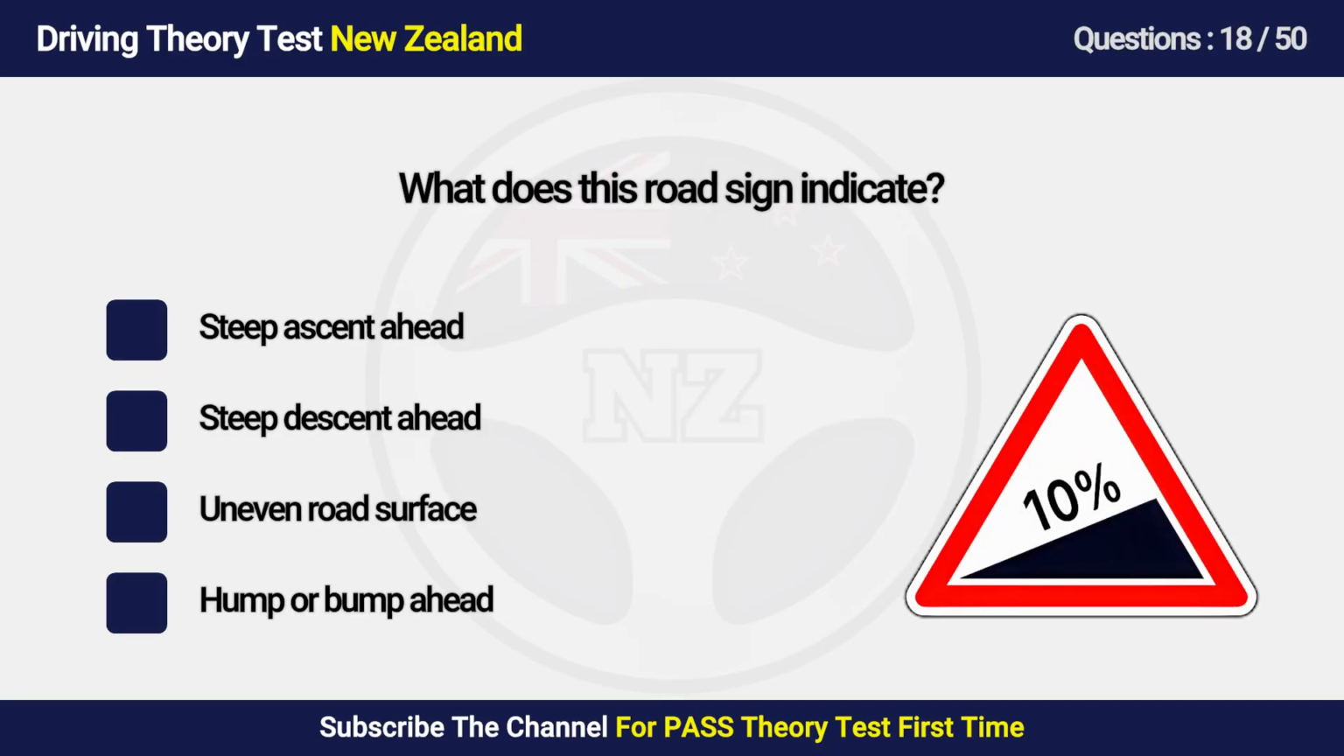Question 18. What does this road sign indicate? A. Steep ascent ahead. B. Steep descent ahead. C. Uneven road surface. D. Hump or bump ahead.